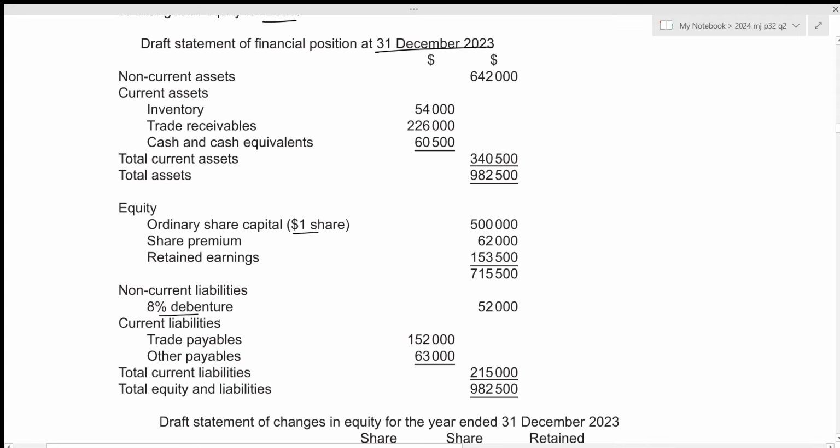Let's move towards the next part. We now need to talk about the valuation of inventory. Like I said before, anything related to inventory will be for IAS 2. Let's write it down. It deals with inventories. So IAS 2 states that inventory should be valued at the lower of cost and net realizable value.